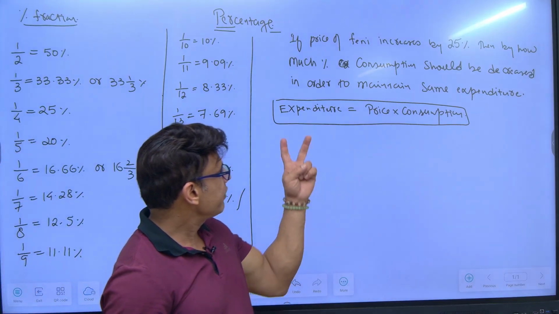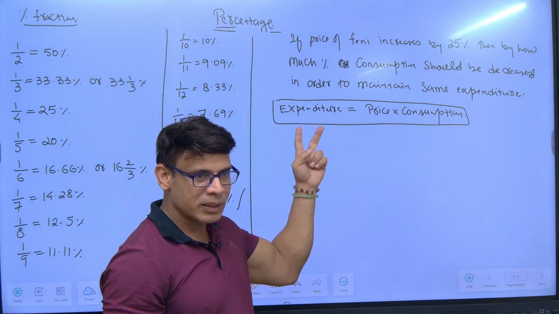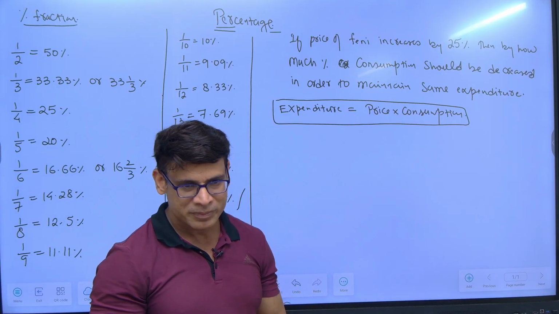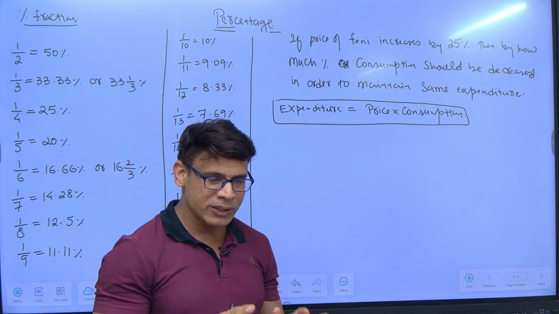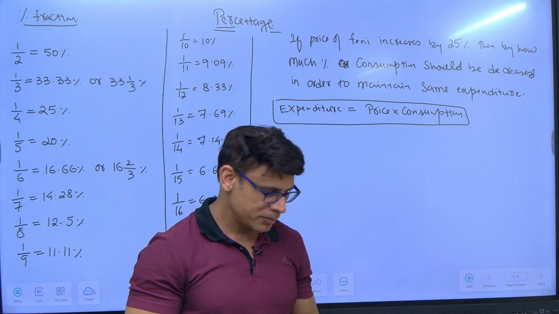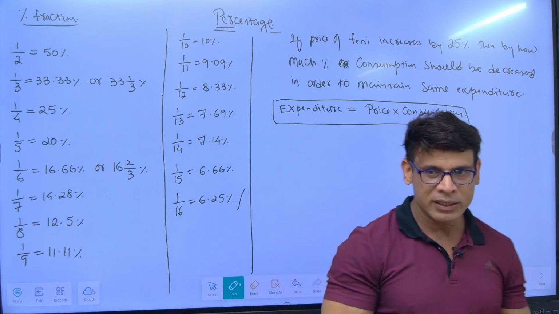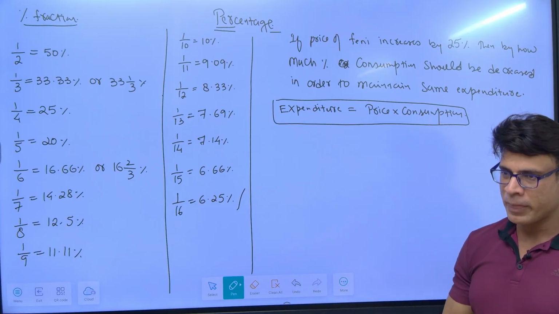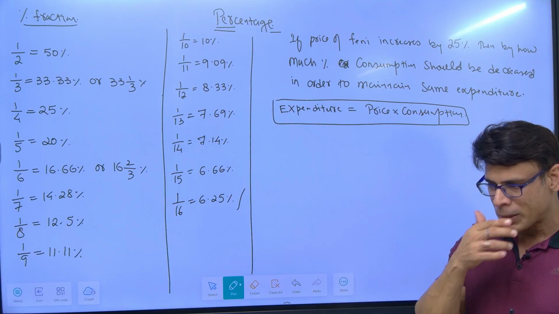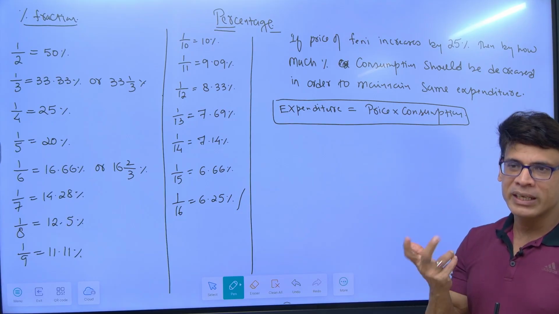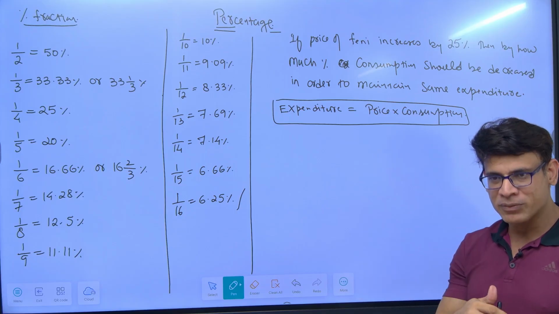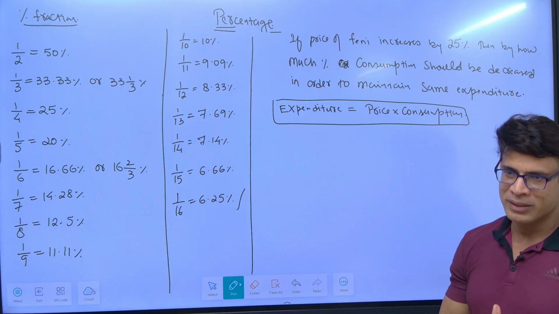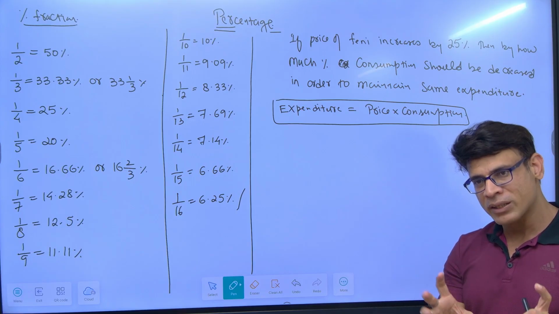Now understand few things before we move and solve this question. In this case, if you want to keep expenditure same and the price goes up, can we say we have to reduce the consumption? Suppose you are getting 1000 rupees to drink penny every month, right? The price of penny is 100 rupees per liter. So you are consuming 10 liters of penny every month. Suppose one day the price of penny increases for some reason and now it becomes 125 rupees. But you will only get 1000 rupees.